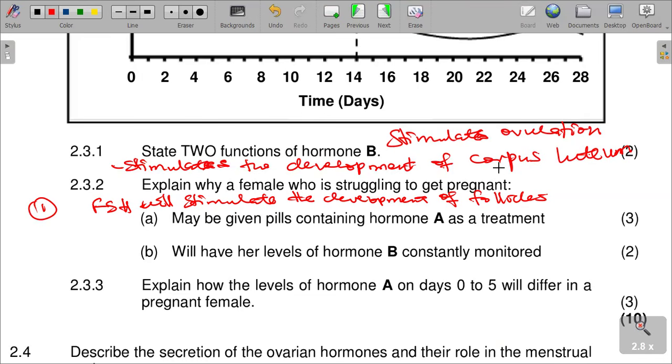Therefore an ovum will be produced, increasing the chances of falling pregnant.